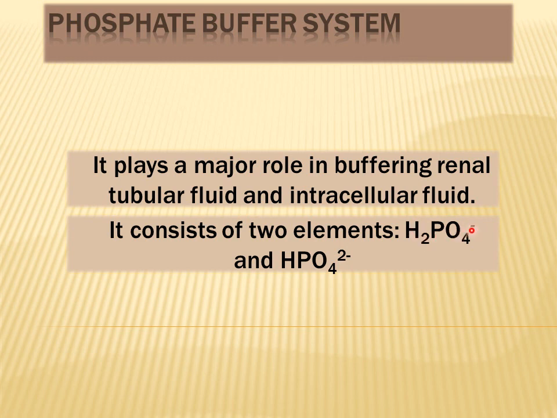The two components or the two elements of this system are H2PO4 negative or dihydrogen phosphate, which represents the acidic element of this system, and HPO4 2 negative or monohydrogen phosphate, which represents the basic element of this buffer system. So H2PO4 negative is able to donate or release a proton, whereas HPO4 2 negative is able to accept or bind with the proton. That is why this is basic and this is the acidic component of phosphate buffer system.